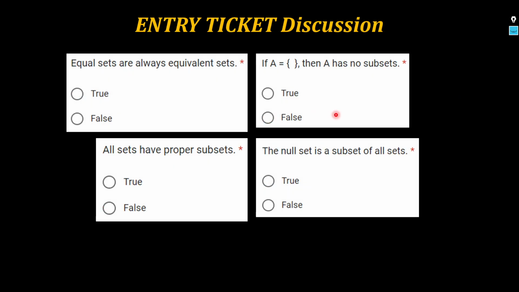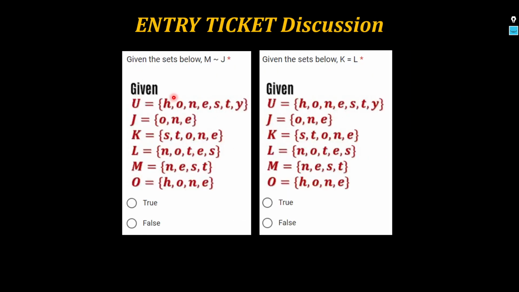Last two. Ito. Given the sets below, M, remember the symbol? That's the symbol for equivalence. M is equivalent to J. Remember, pag sinabi equivalent, dapat daw parehong-pareho sila ng bilang ng elements. M, ilan bang bilang ng elements ng M? 1, 2, 3, 4. N-E-S-T. How about J? O-N-E. Naku, kapos ng isa. Para maging equivalent yan, dapat 4 and 4 o kaya 3 and 3. Which makes this statement false.